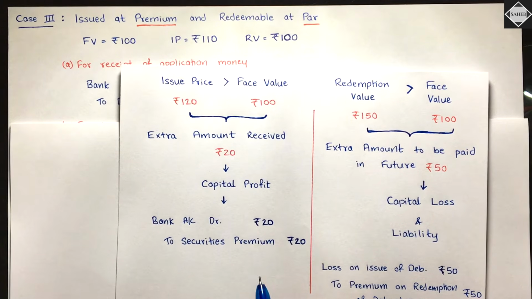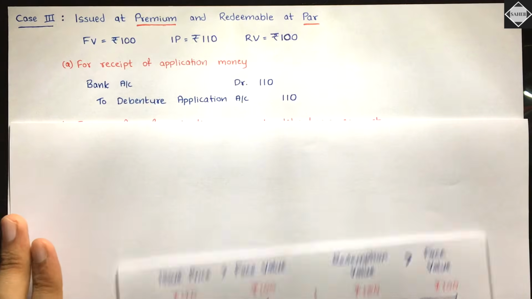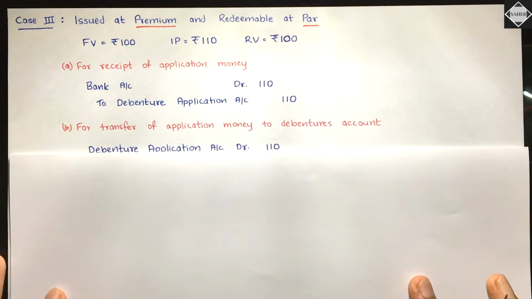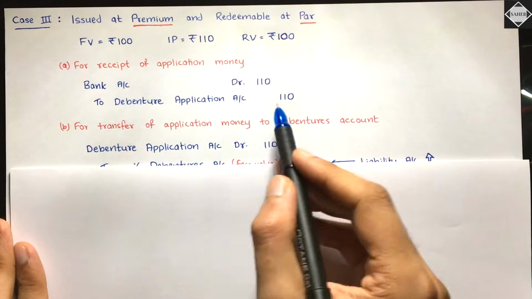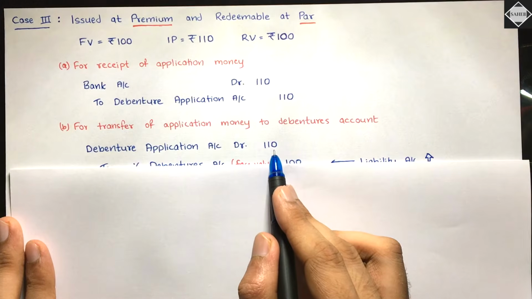Just like that, you have to follow the Companies Act. It is restricted. So that's the thing. It will go to securities premium reserve. Is it clear? So see here, the entry will be like this. Debenture application account will be cancelled. Yeah, 110 you credited over here. You will debit it and cancel it.